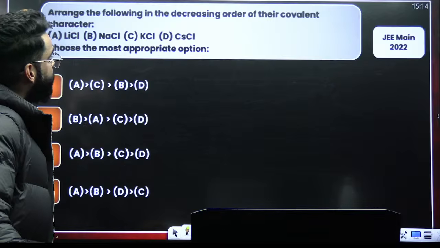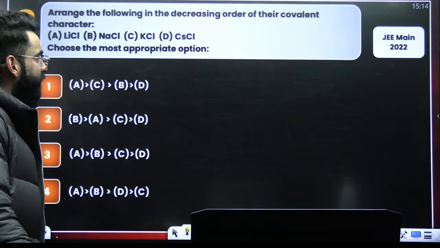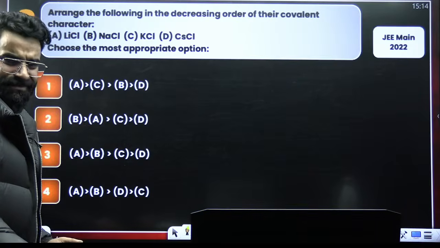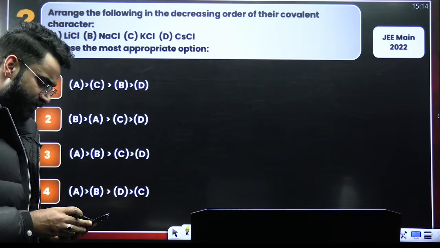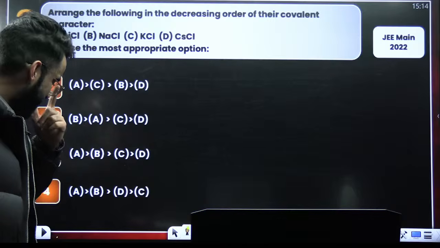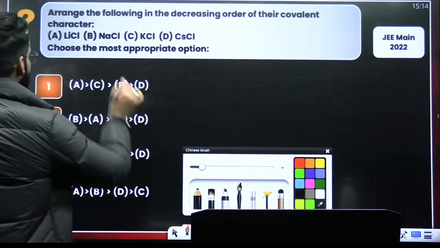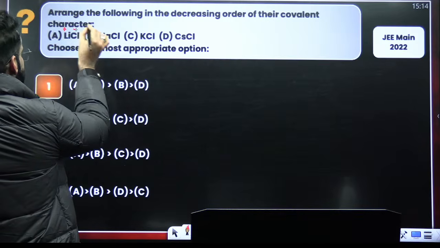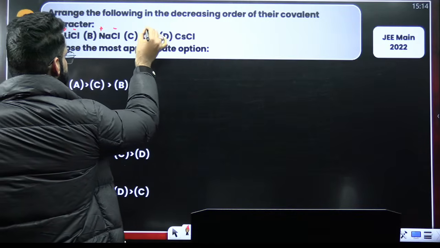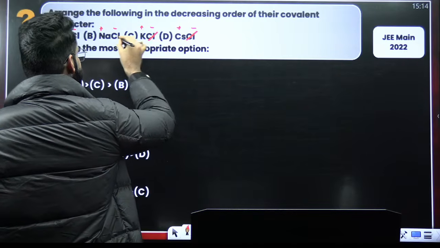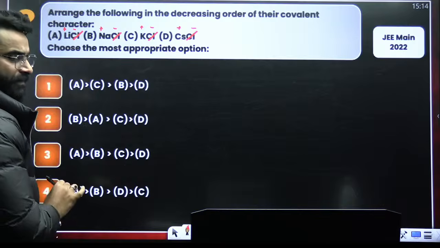The question is: arrange the following in the decreasing order of their covalent character. Again, the similar sort of question, right? So the frequency of these questions is too much basically when it comes to your examinations. And the questions are basic and simple based on your Fajan's rules. So if you look at this particular question, this is basically Li positive and Cl negative. Na positive, Cl negative. K positive, Cl negative. Cs positive, Cl negative. So this Cl negative, everywhere it's same, right?